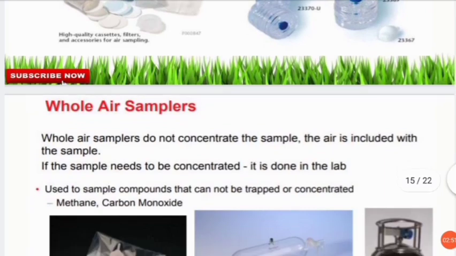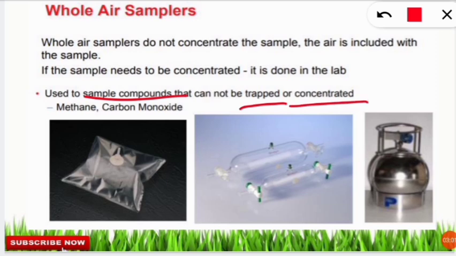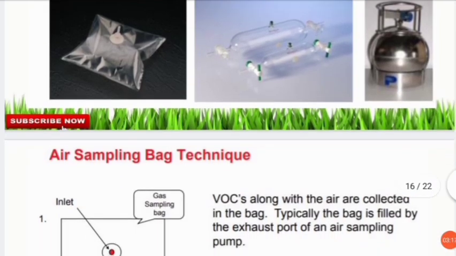Next is the whole air sampler. So what are these whole air samplers? These are very useful because they are used to sample compounds which cannot be trapped or concentrated. So what are these kinds of compounds? This can be methane or carbon monoxide. So carbon monoxide and methane are sampled or collected with the help of whole air samplers. So don't worry, we will discuss these techniques.